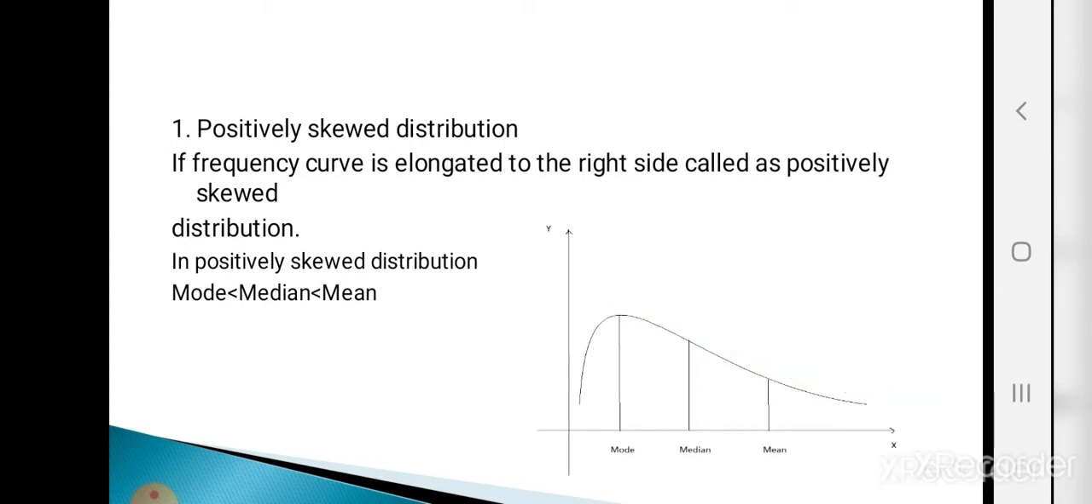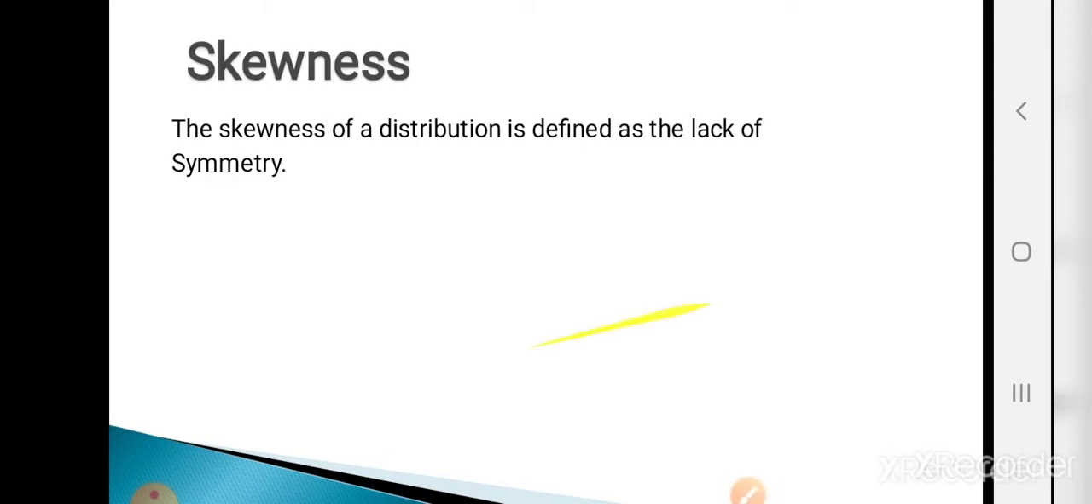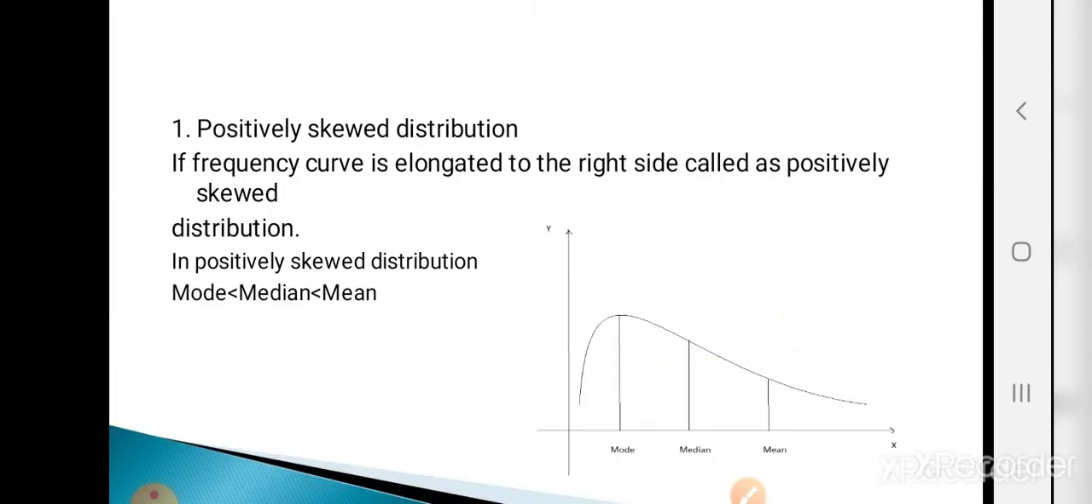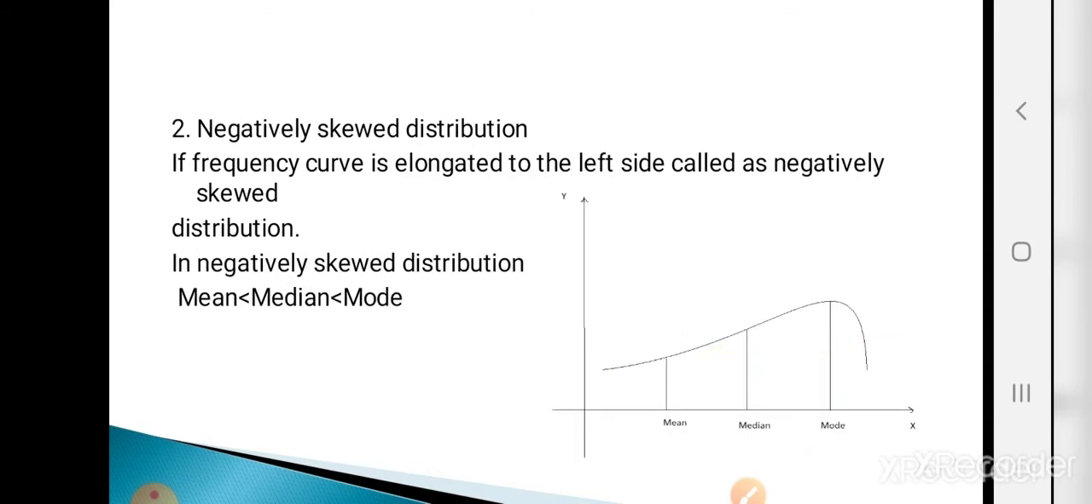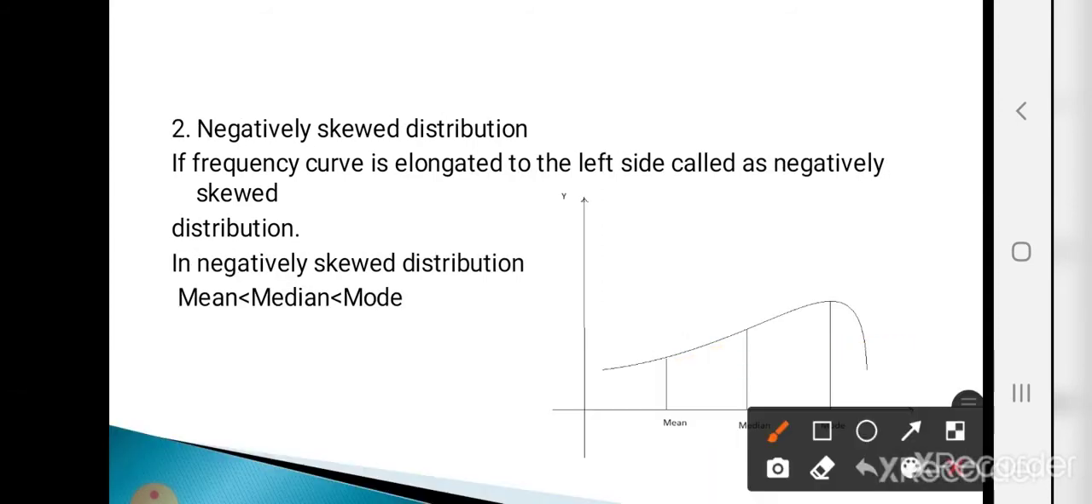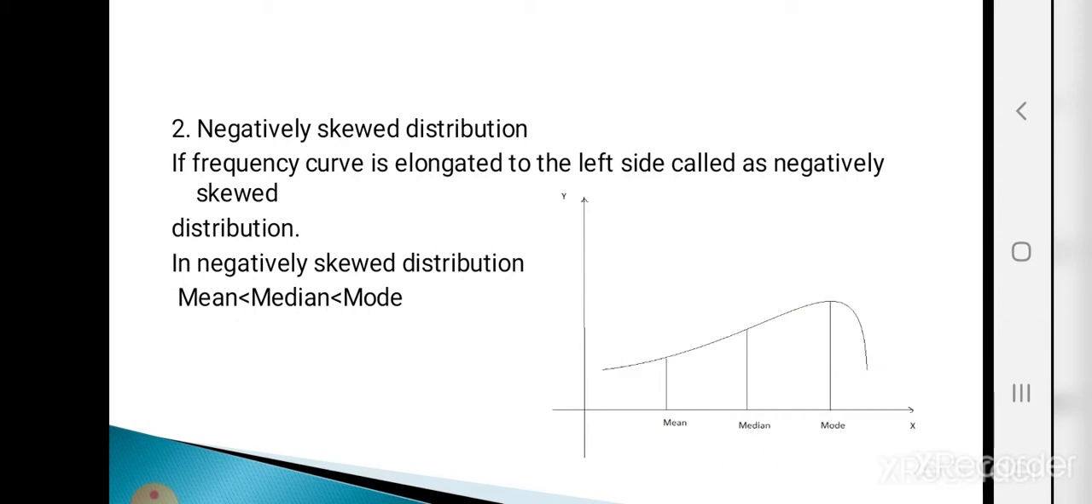And in positively skewed distribution, what is the relationship between mean, median and mode? Mean is greater than median, greater than mode. Okay. So, what is meant by negatively skewed distribution? If the frequency curve is elongated to the left side, it is called a negatively skewed distribution. And in negatively skewed distribution, mode is greater than median, greater than mean. That means mode has the highest value. So, these are the types of skewness.